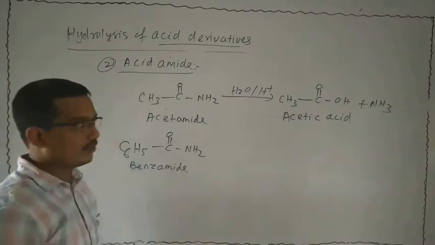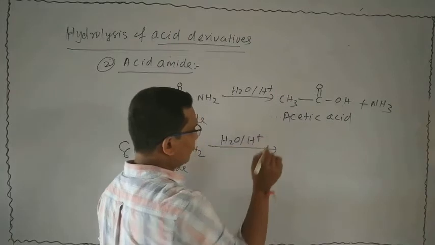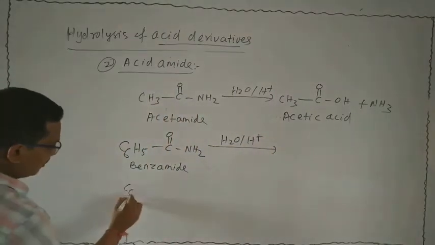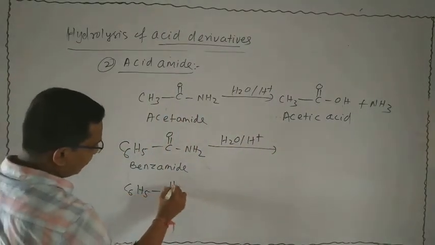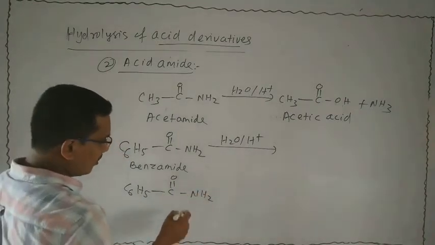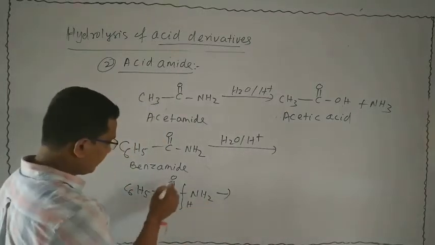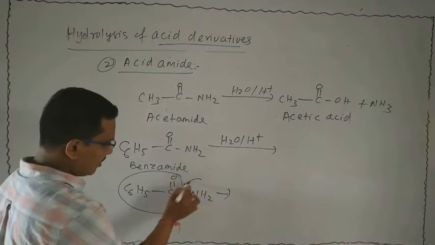Benzamide is subjected to acid hydrolysis, H2O, H plus. Now take the rough part: C6H5 bond C double bond O bond NH2. Acid hydrolysis means add water. That is your OH, that is your H. This is one part, and this is the other part.